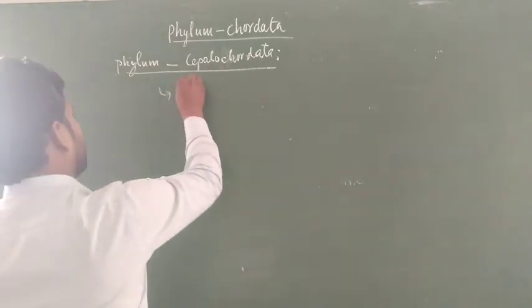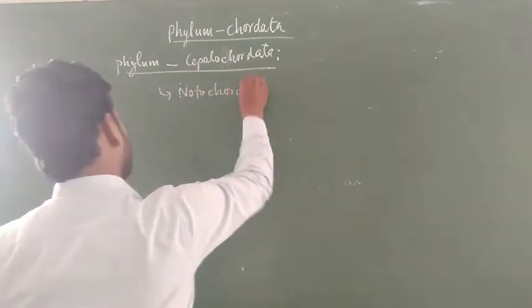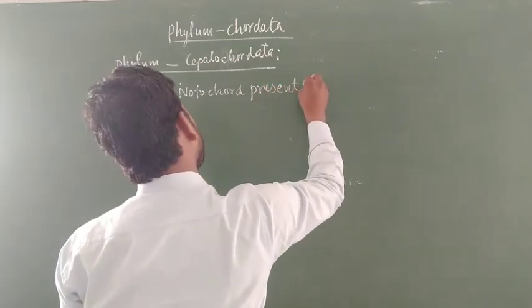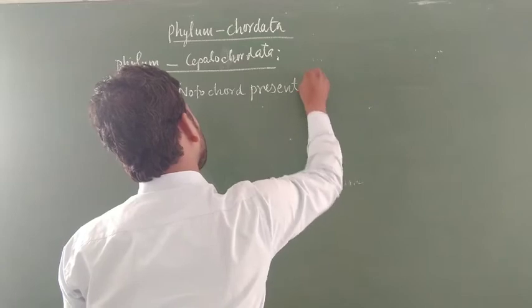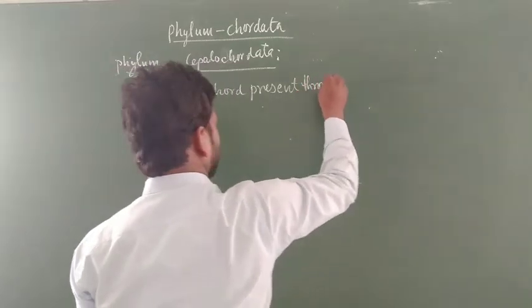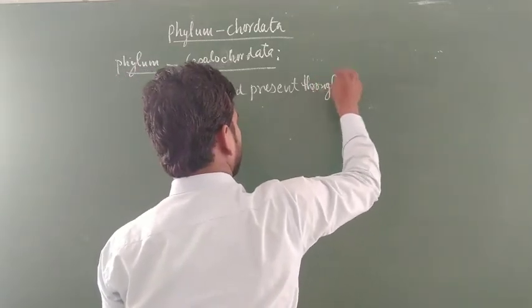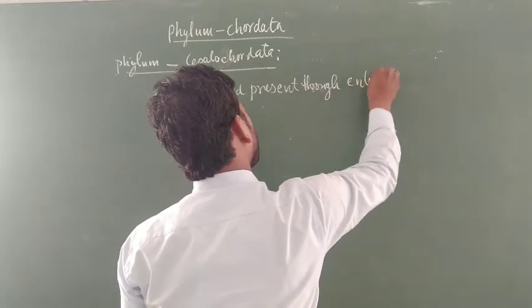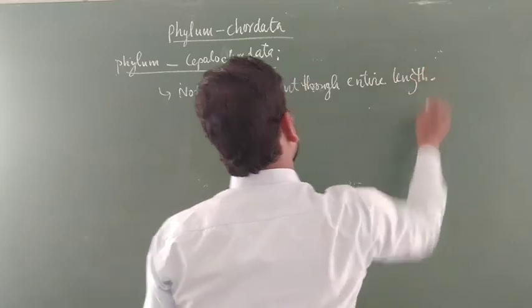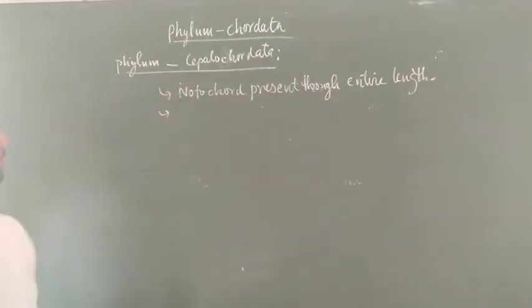Notochord is present through the entire length of the body.